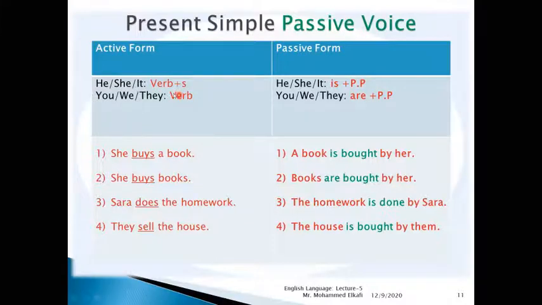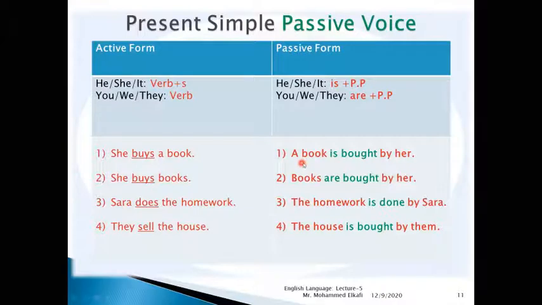So let's think of some examples. Let's say the active form is "She buys a book." So a book here will be the new subject in the passive form. Okay, this is the active form and this is the passive form. So we'll say a book.